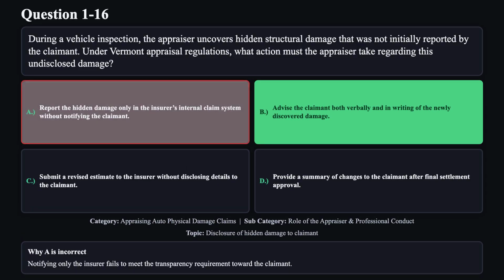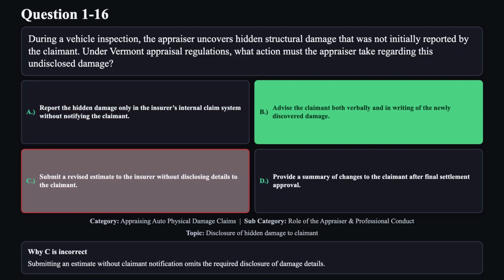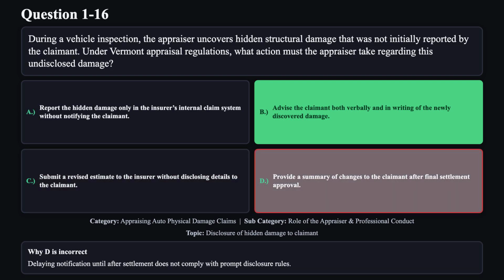Reason A is not correct. Notifying only the insurer fails to meet the transparency requirement toward the claimant. Reason C is not correct. Submitting an estimate without claimant notification omits the required disclosure of damage details. Reason D is not correct. Delaying notification until after settlement does not comply with prompt disclosure rules.